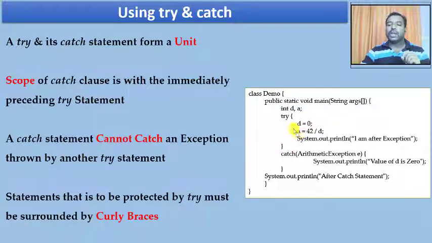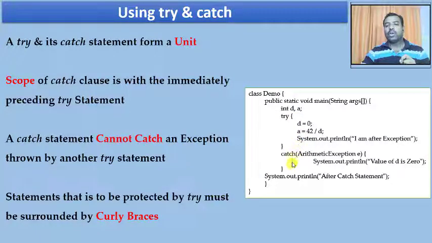Hence, you cannot have a catch statement alone. It should always be with a try block statement and immediately followed without having any statement in between, and you're not supposed to use any semicolon over here. That is what the scope of catch clause is: it is always attached with its immediately preceding try statement. And a catch statement cannot catch an exception thrown by another try statement.